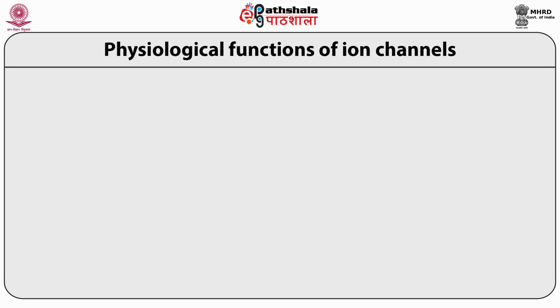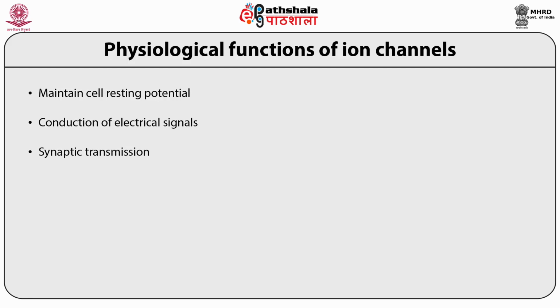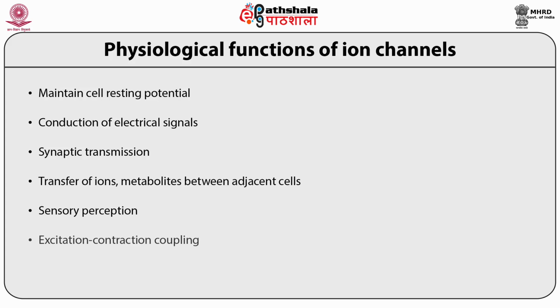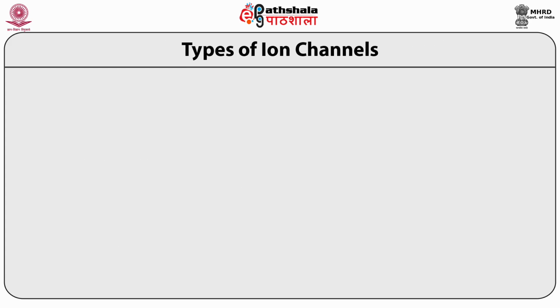Physiological functions of ion channels. Various functions are performed by ion channels in the cell. They maintain the cell resting potential, and electrical conduction of signals is mainly mediated by ion channels. Synaptic transmission and the transfer of ions and metabolites between adjacent cells occur with the help of ion channels. Sensory perception, excitation-contraction coupling and stimulus-secretion coupling are a few more functions performed by ion channels. Types of ion channels.